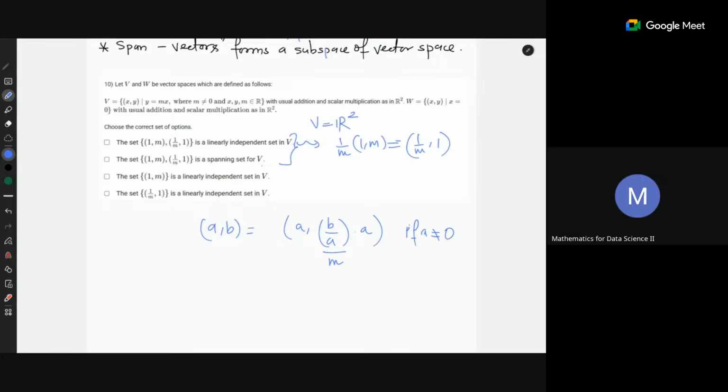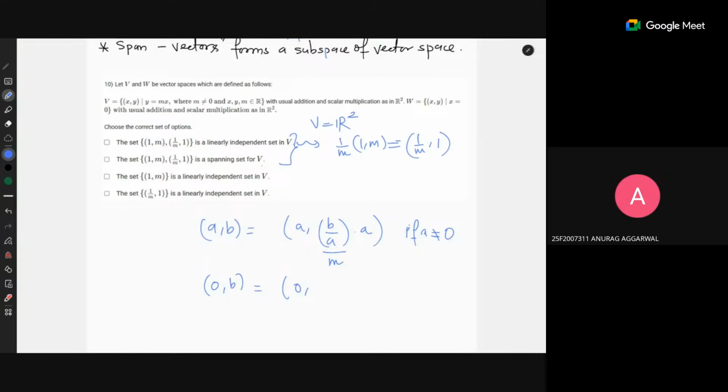And if A is 0, then you cannot write that. If A is 0, B will also be 0.